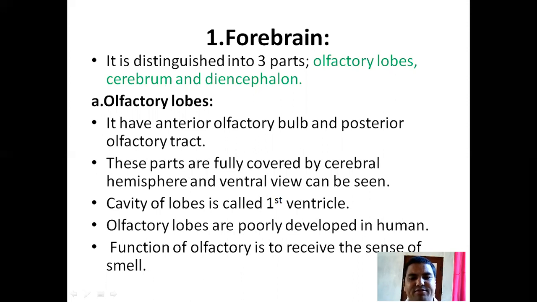These parts are fully covered by the cerebral hemisphere and can be seen in ventral view. The cavity of the lobes is called the first ventricle. Olfactory lobes are poorly developed in humans. The function of the olfactory lobes is to receive the sense of smell.